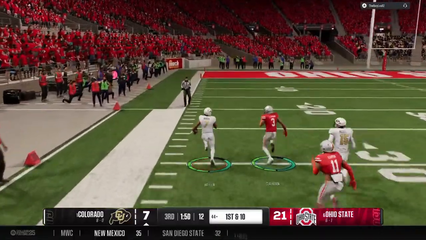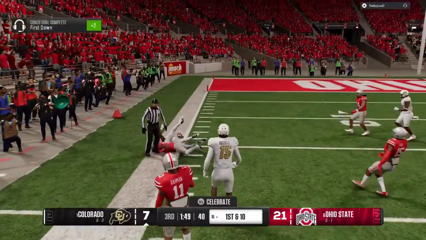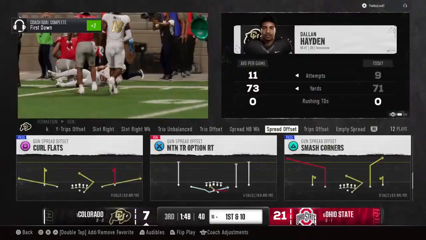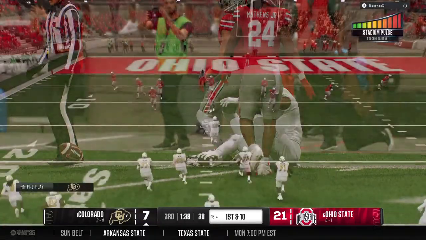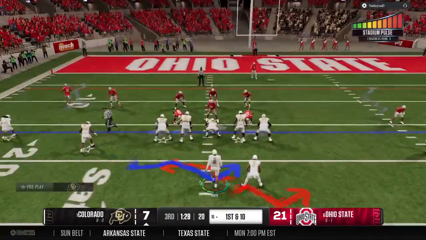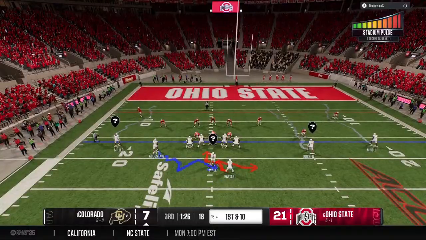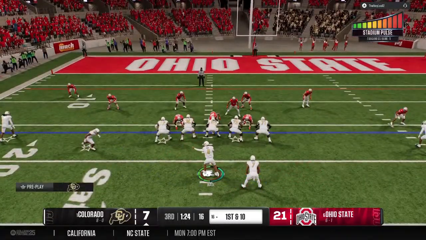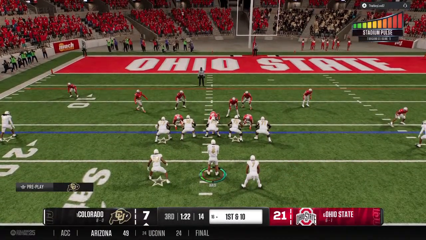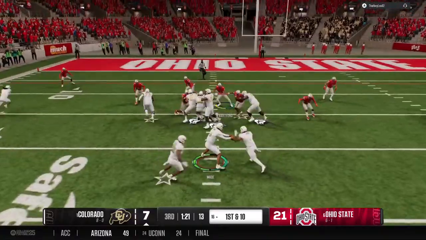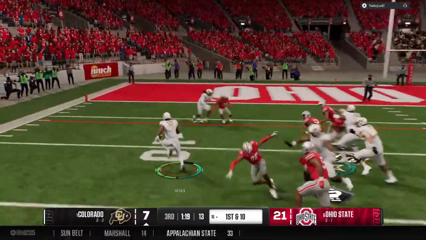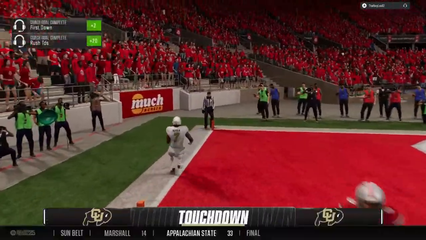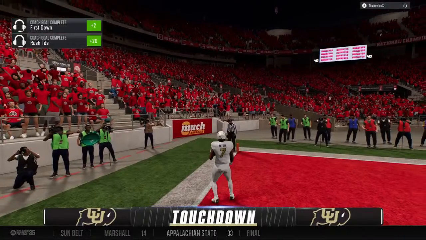Breaks loose at the 45. It's a huge gain down to the 16 in one play. They've suddenly become a threat to score. And the crowd coming to life here, trying to help this defense down in the red zone. They'll try to run it with the option. Will he score here? And he gets to the end zone.